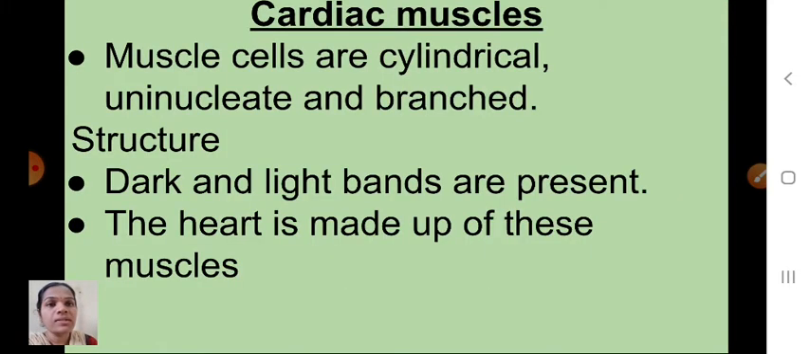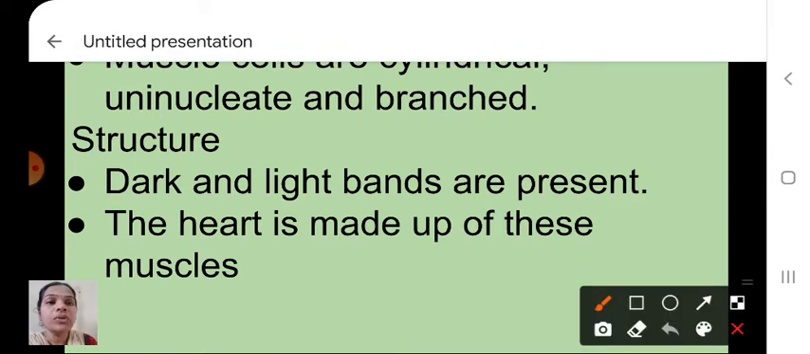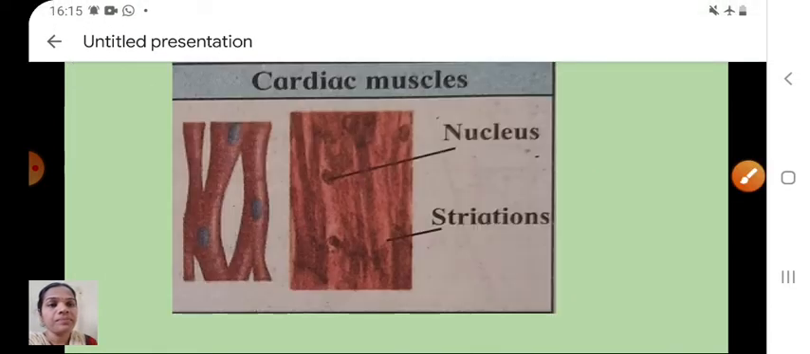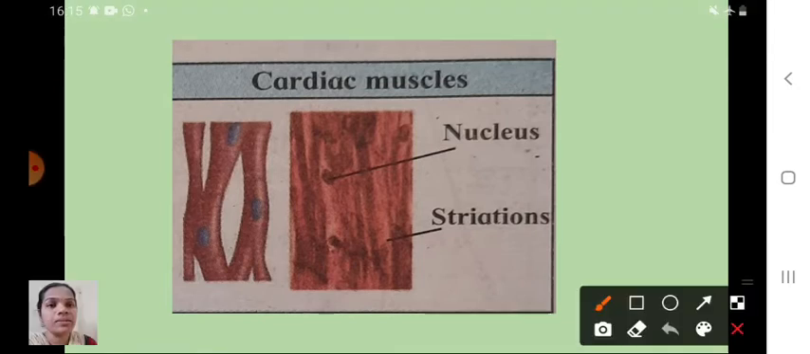Next one is cardiac muscles. These muscle cells are cylindrical, uninucleate and branched. Previous to that, in the two types there is no branch, but here these cardiac muscles are branched and uninucleate. See here, these are the branches. Here also striations are there, and here it is a nucleus.